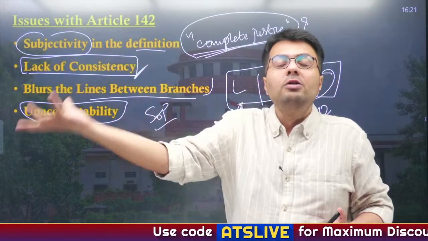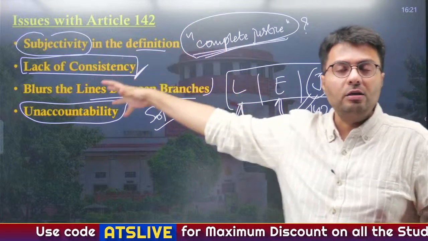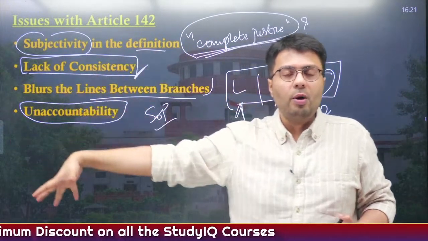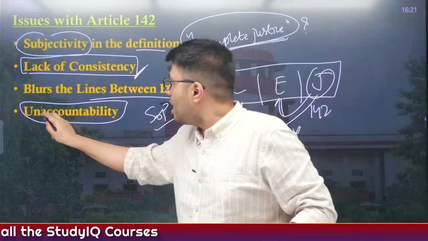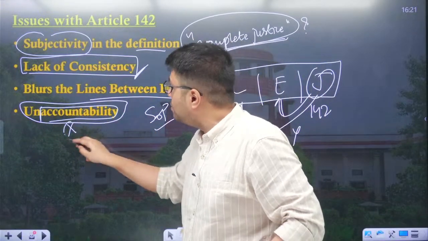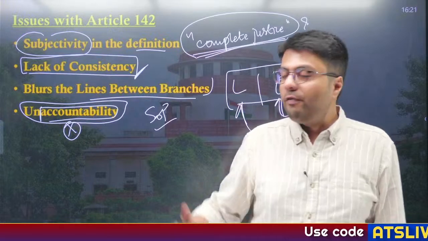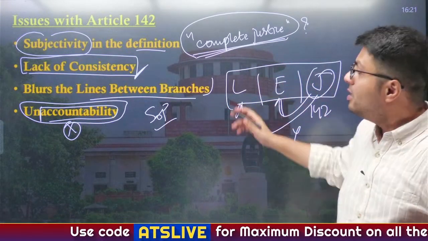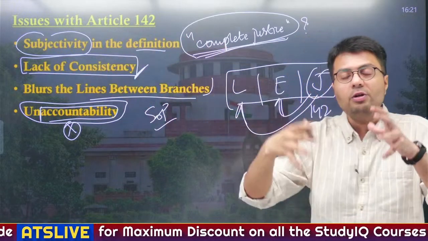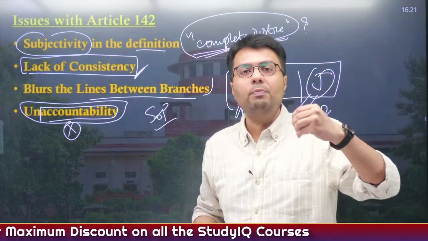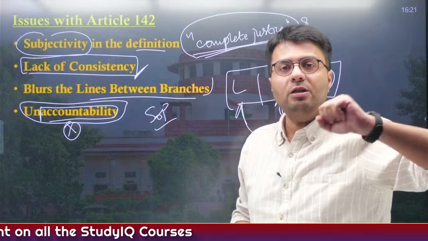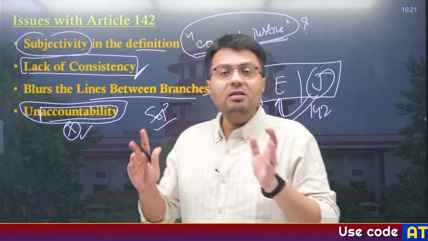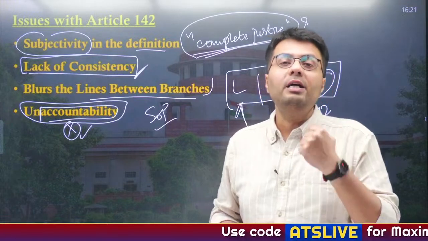But who are judges accountable to? Judges do not have to answer to the legislature. Judges do not have to answer to the public. Judges do not have to answer to the executive. So when it comes to ensuring accountability of judges, this is actually absent in the Indian judiciary. So when the judiciary is implementing the laws, passing the laws, they will not be accountable. Can you ensure in a democratic setup that such a power is exercised without any accountability? No, right? So that is why this is a big issue when it comes to implementation of Article 142.